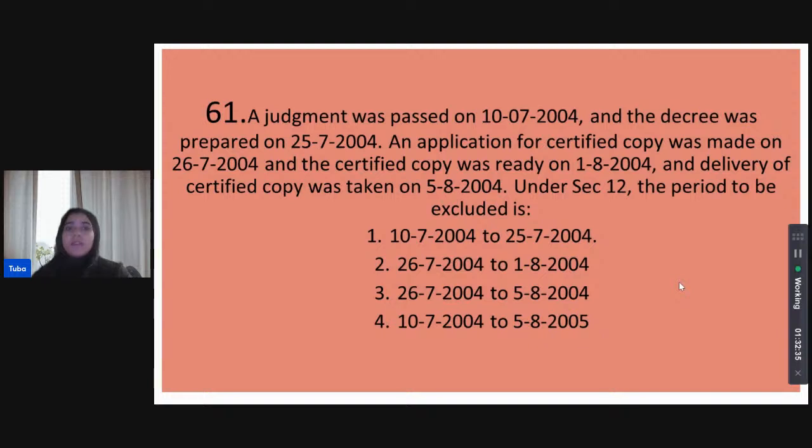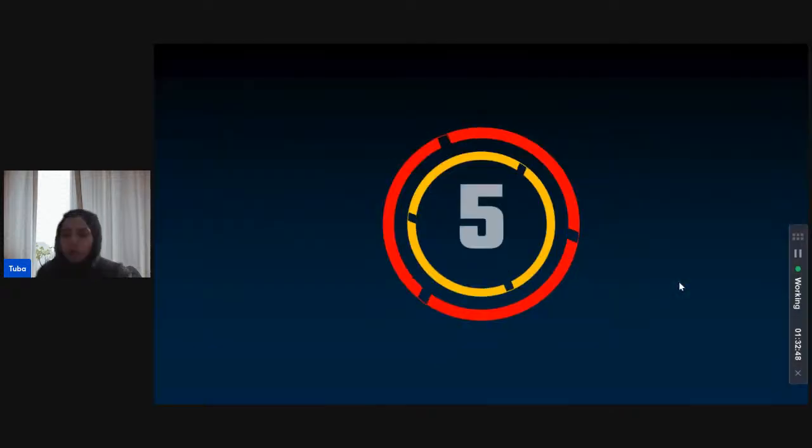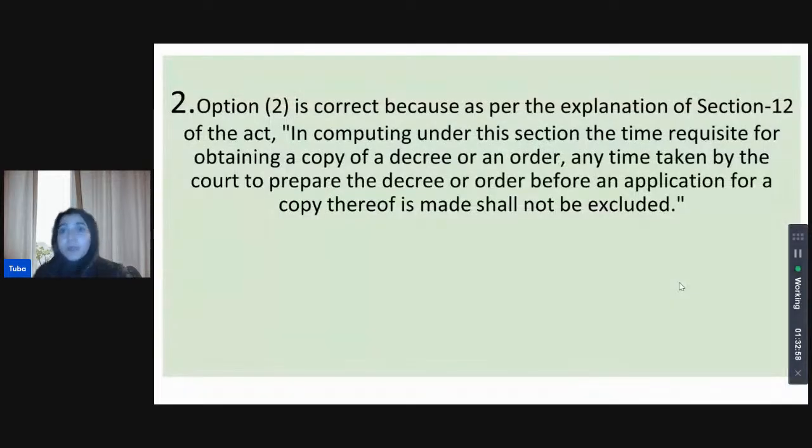Shivani thinks we only have to exclude the period between 26, that is when the certified copy was applied for, and when it was ready. So the time it took for the procedures to happen so that it could be ready. Shivani thinks that is to be excluded. What do the rest of us think? Shivani is correct. Why? Because section 12 itself provides that in computing the time requisite for obtaining a copy of a decree or an order, any time taken by the court to prepare it shall be excluded.